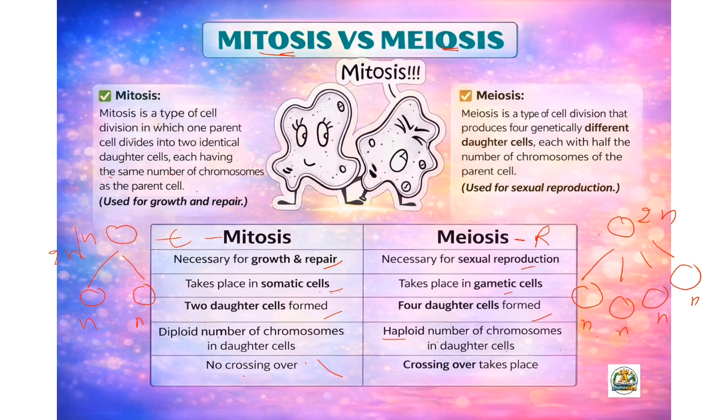In mitosis, there is no crossing over. In meiosis, crossing over takes place. It leads to recombination. That's why the meiotic cells are genetically different, whereas here they are genetically the same.